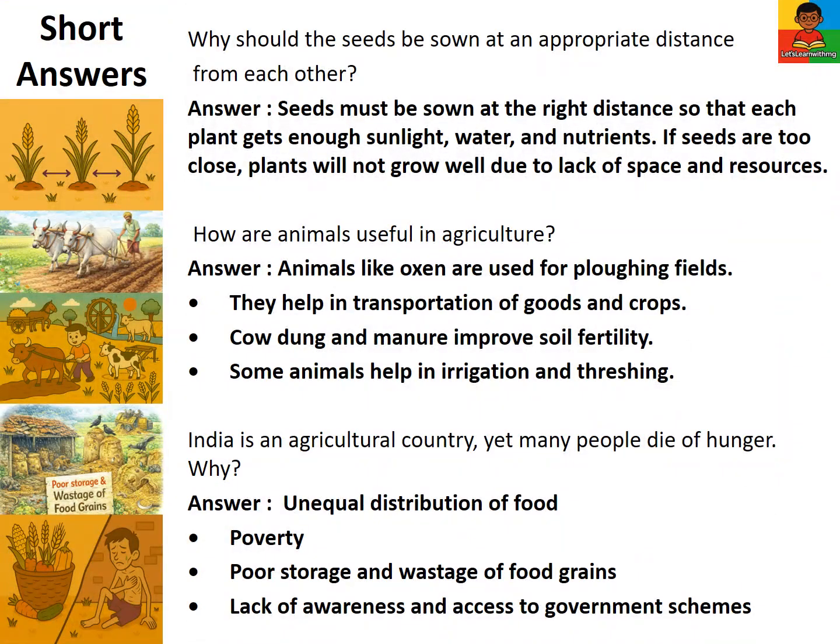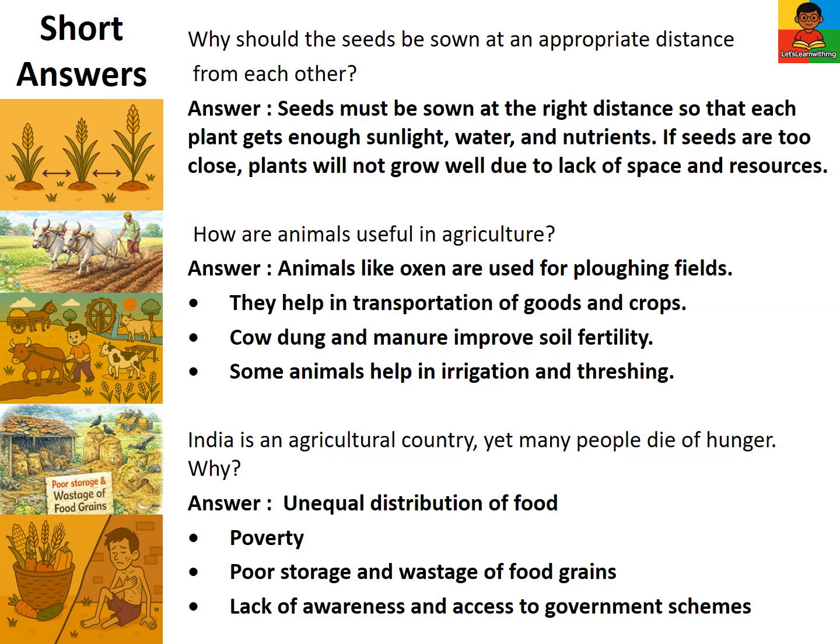More short answer questions. Why should the seeds be sown at an appropriate distance from each other? Seeds must be sown at the right distance so that each plant gets enough sunlight, water, and nutrients. If seeds are too close, plants will not grow well due to lack of space and resources.